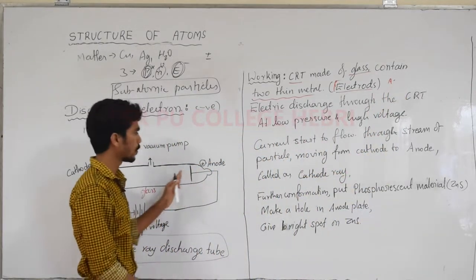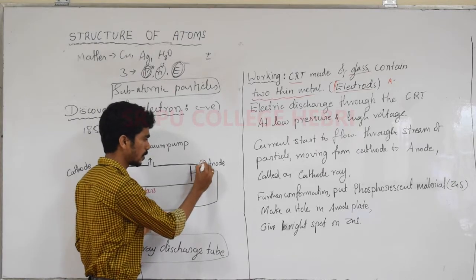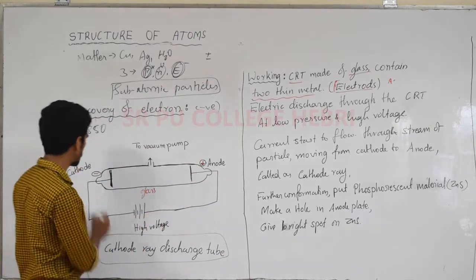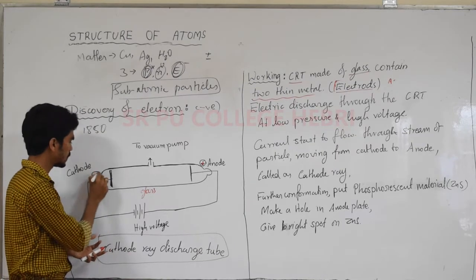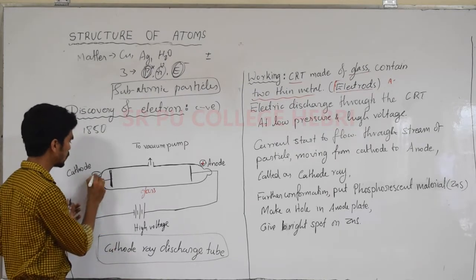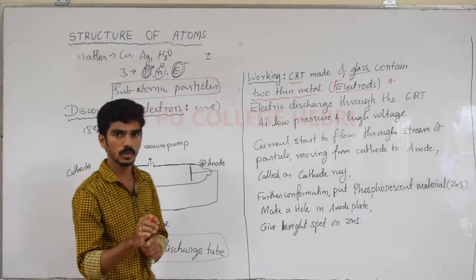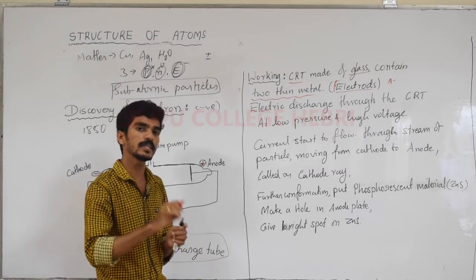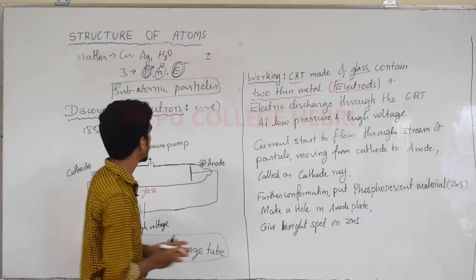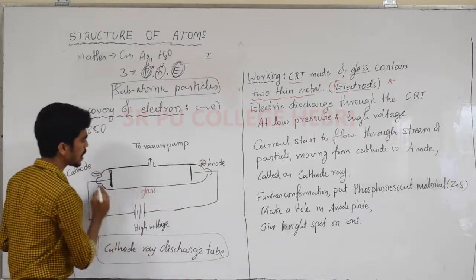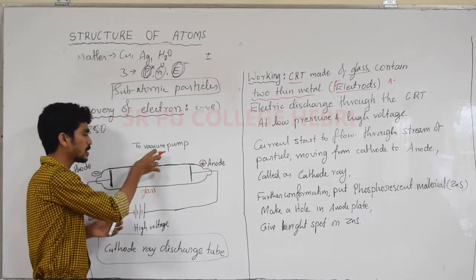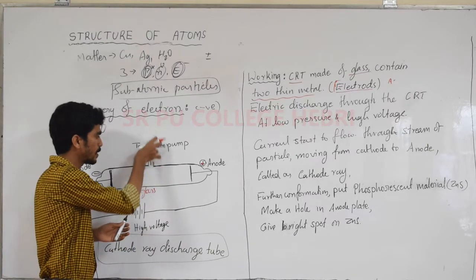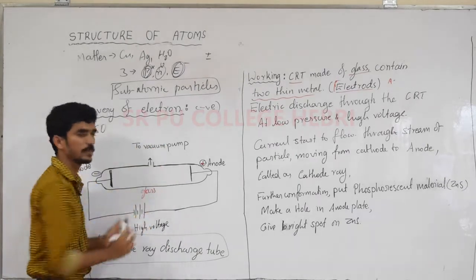Anodes are positively charged species, and cathodes are negatively charged species. Cations are positive, but the cathode is an electrode which consists of the negative end. And this entire chamber is evacuated by a vacuum pump. We should fix this glass tube, the CRT, with a vacuum pump and create a vacuum inside the chamber.